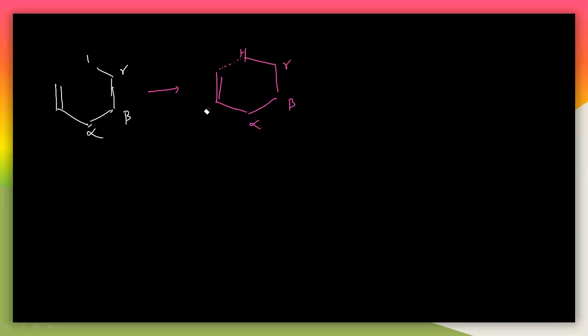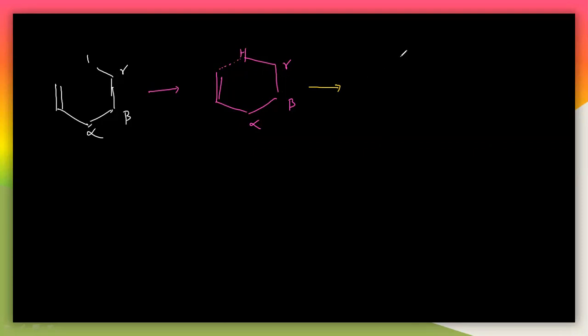This is the first step. Then what happens in the next step? In this structure, first there is a breakdown of the beta and gamma bond. We can break down this, and we will move this particular hydrogen to this left side here.